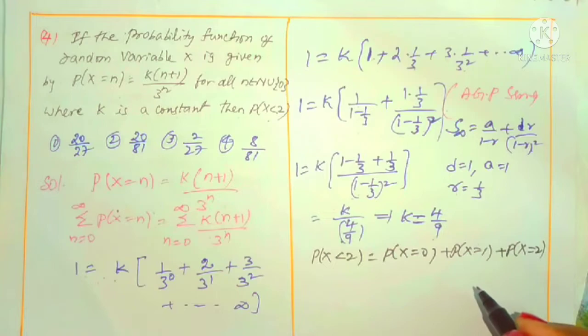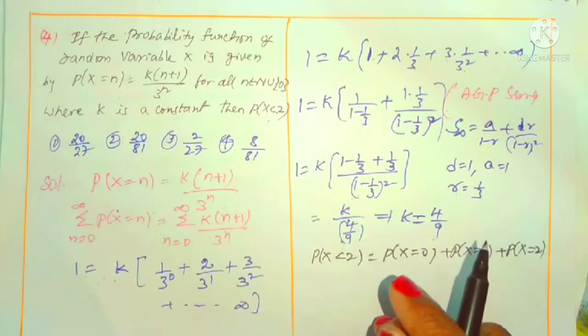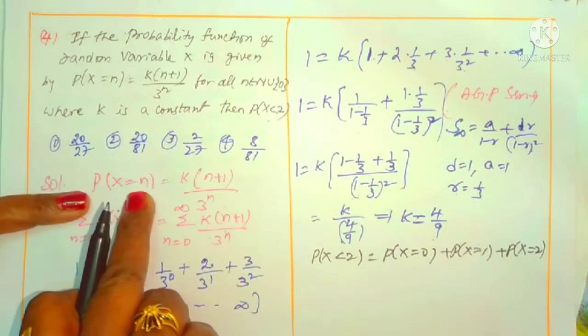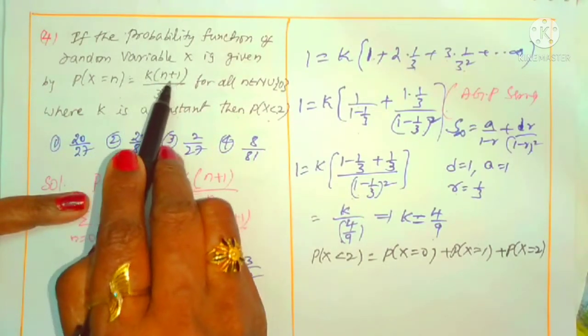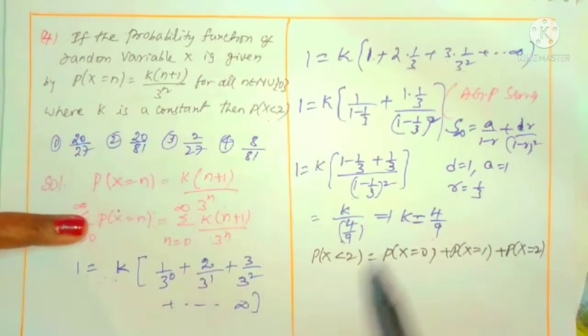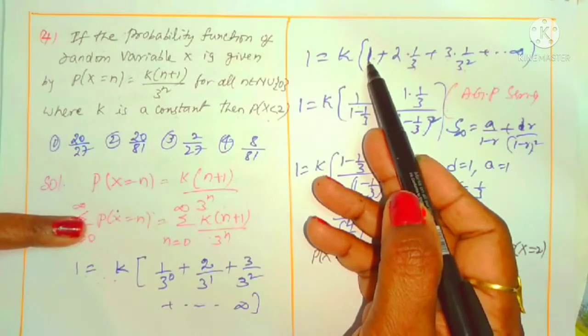Okay. P of x is equals 0. What is the n place of n? Take the 0. P of x is equal 0 means what? In place of n take the 0. K into 1 by 3 power 0. And here this is x is 0 means what? 1 with k.